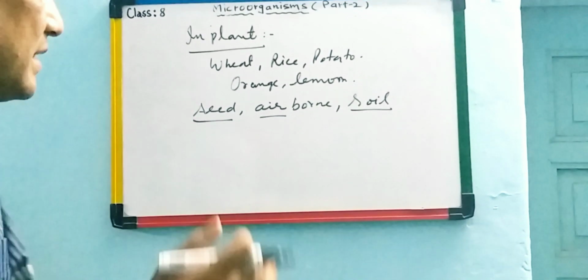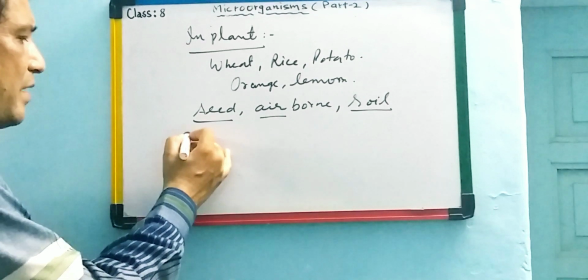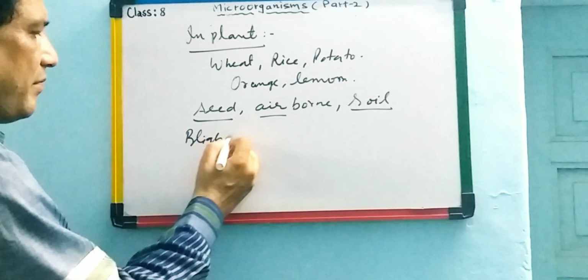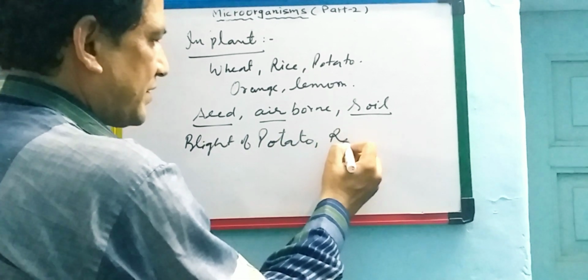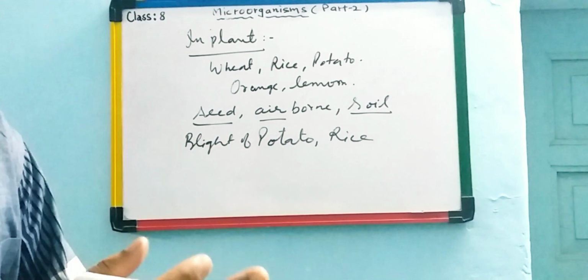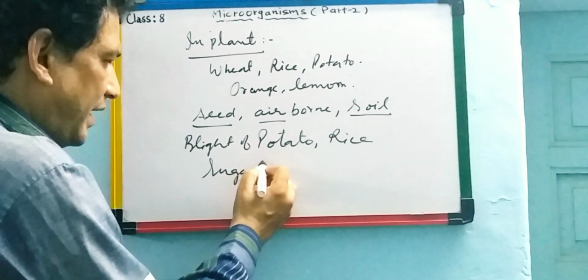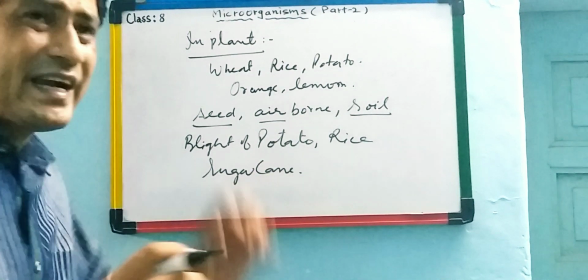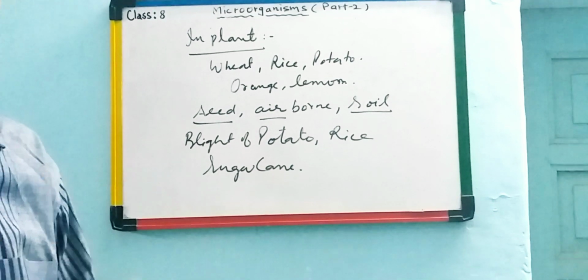These plant diseases can be controlled, but some examples are blight of potato and rice. In the rice plants, some leaves are affected by bacteria, and in sugarcane plants, you have seen red spots. This is red rot, a fungus disease.